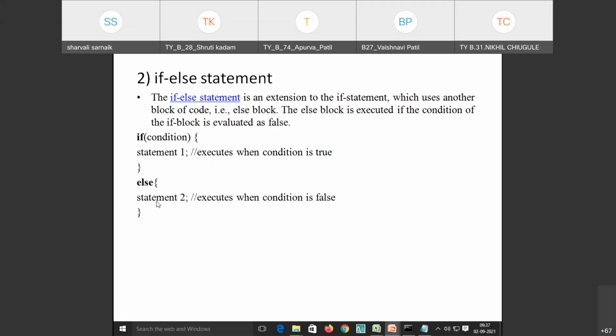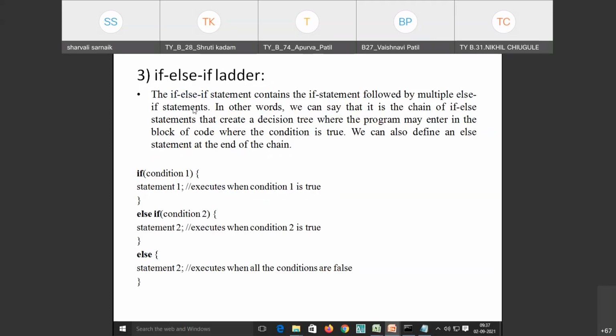So this is the syntax of if else conditions. In if only, one statement gives the answer, but in if else we are going to get any one answer compulsorily. So if it is true, statement 1 will be executed. If it is false, statement 2 will be executed.